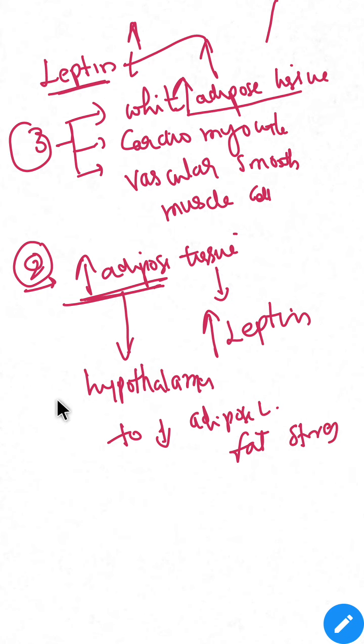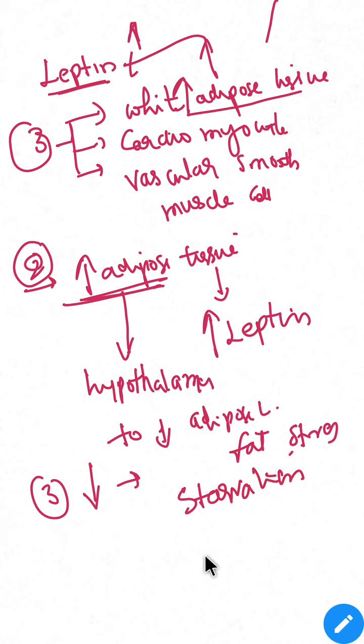When the amount of adipose tissue in the body is reduced, the leptin levels will also reduce. As all of us know, in diabetes patients, fat quantity will be very low. Even in starvation, fat quantity is very low. So in these two states, the leptin hormone level will be low, in starvation and in diabetes.